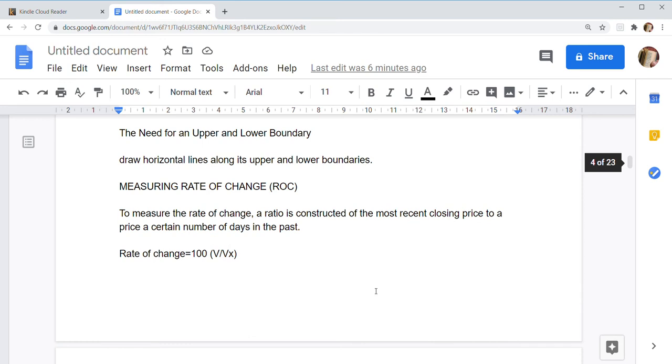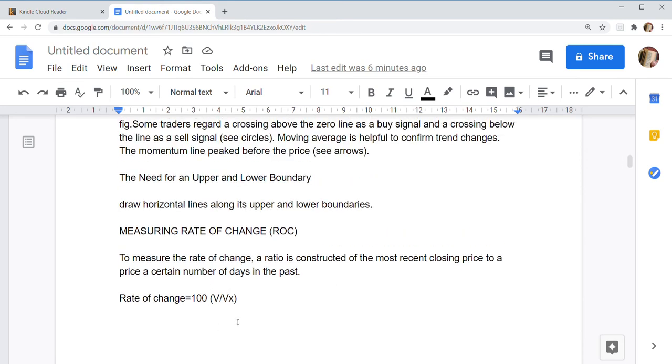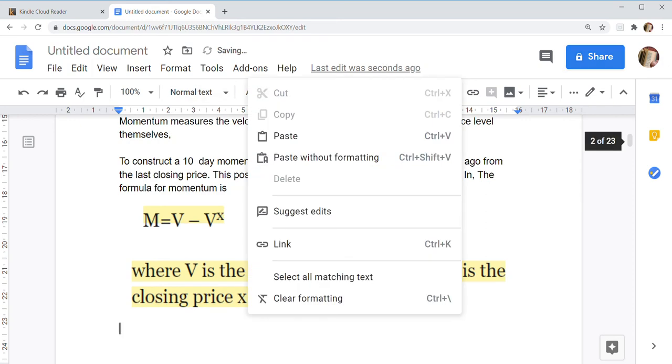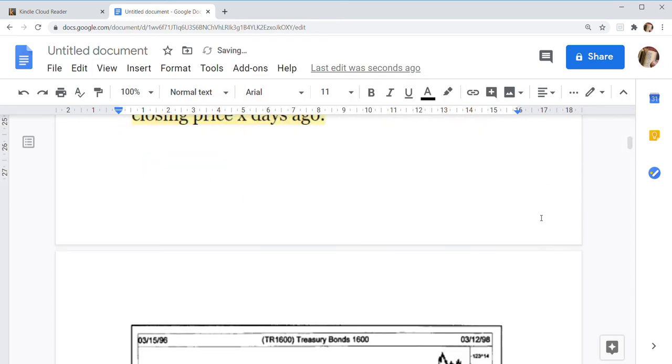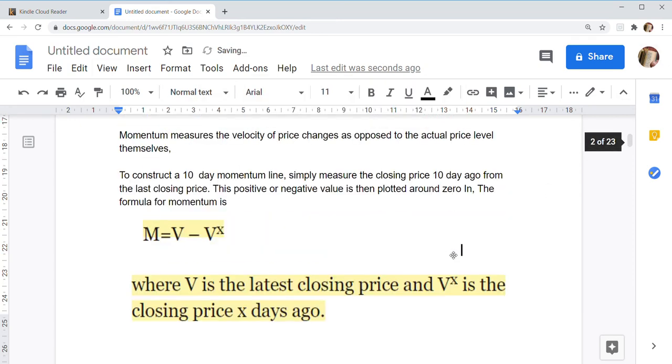So this is basically a momentum indicator, but it is in terms of percentage, that is 100%.